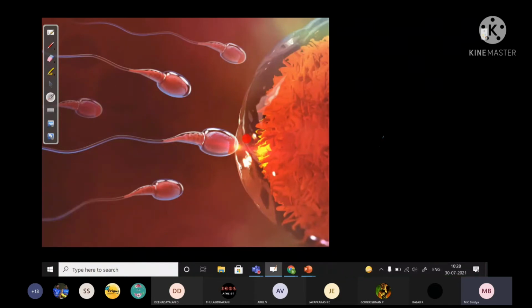Sperm can go further ahead, and the nucleus which is there inside the sperm will fuse with the nucleus which is present inside this ovum, and then the ovum will be called a zygote, which is single celled. This much took place during the event called fertilization.